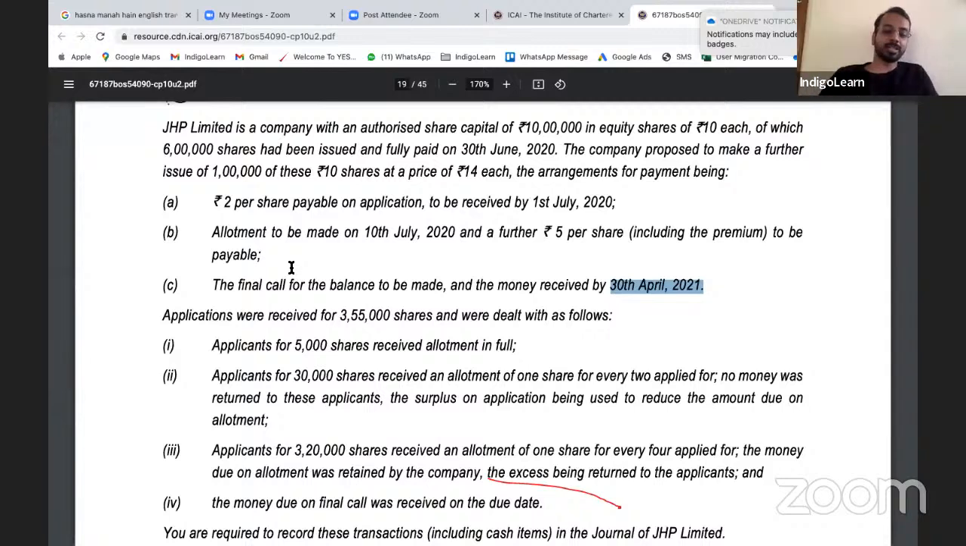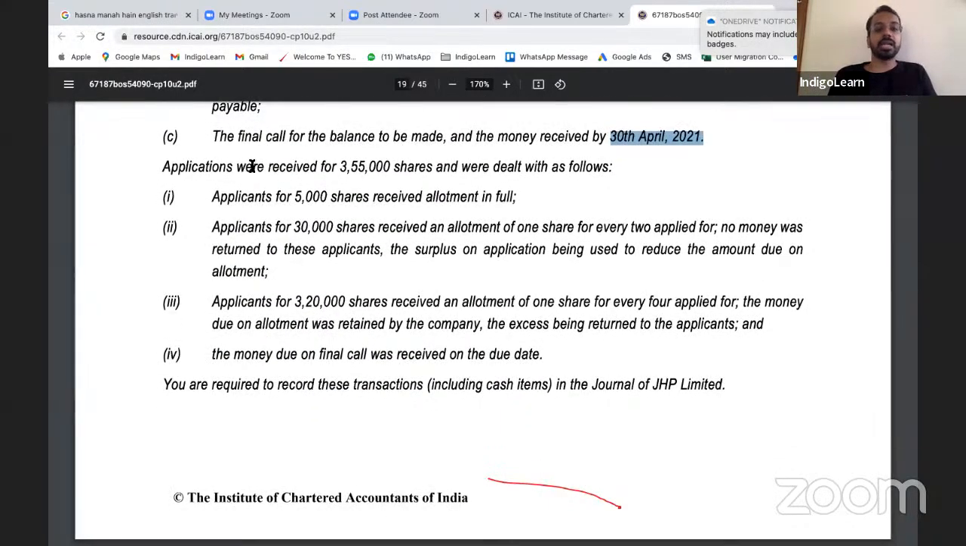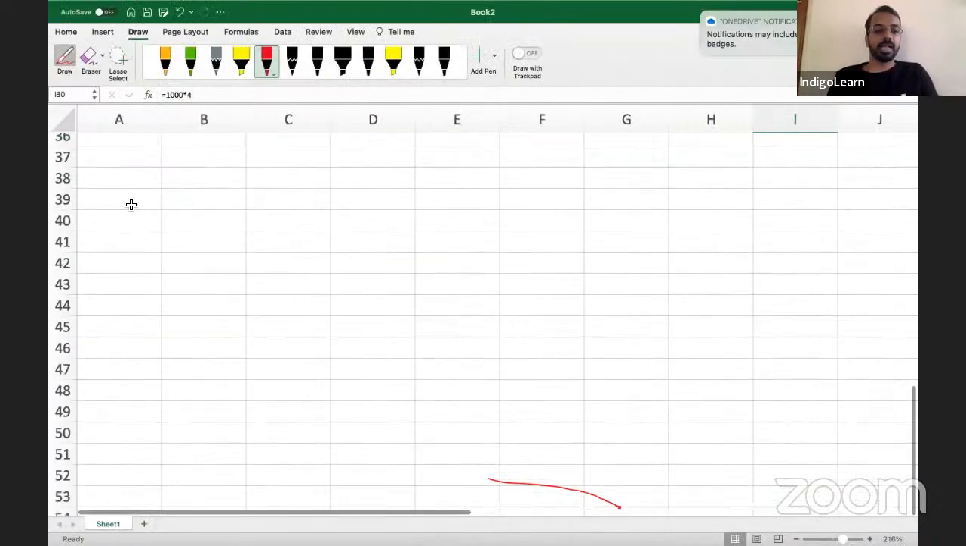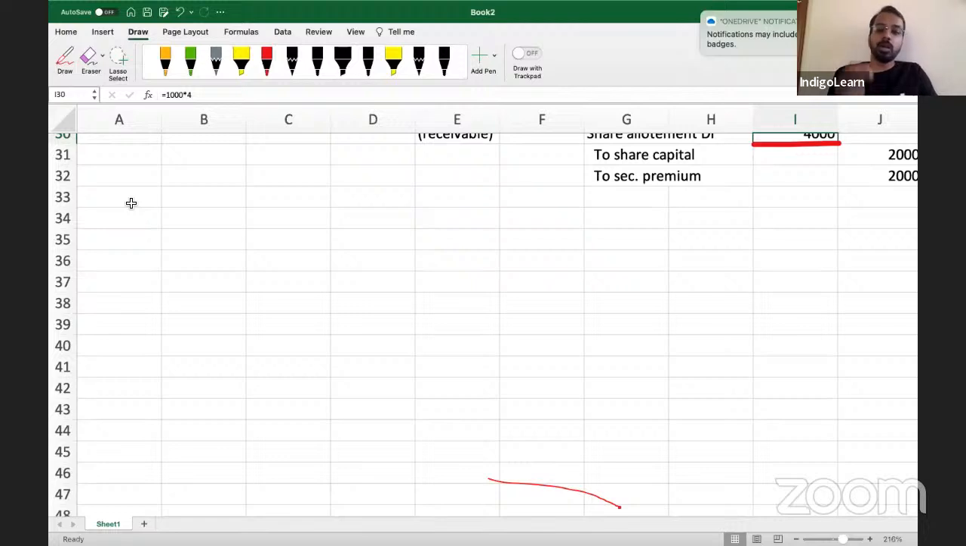Now, this is simple. See, the adjustments, what is given is simple. What is tricky in this question is the pro rata allotment. Now, what do they say? Applications for 5,000, total applications received are 3,55,000. So, let us start writing now. Whenever you get a complex question in the examination with lots of information, you need to write them down. Once you write down the information, it becomes easier for you to understand and solve the problem.